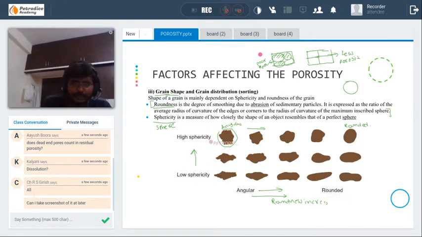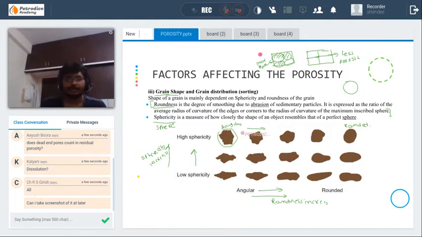If we go from top to bottom, the shape of the grain represents almost a sphere, so the sphericity also increases. Sphericity increases from top to bottom. Just know the difference between roundness and sphericity. Sphericity is how closely a particular sand grain represents a sphere, whereas roundness is related to the surface of the sand grain. Is it smooth or uneven?